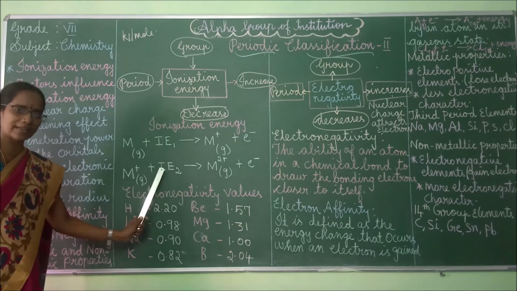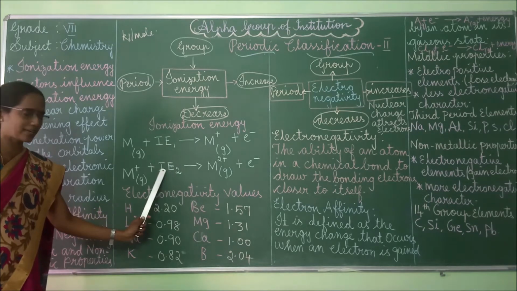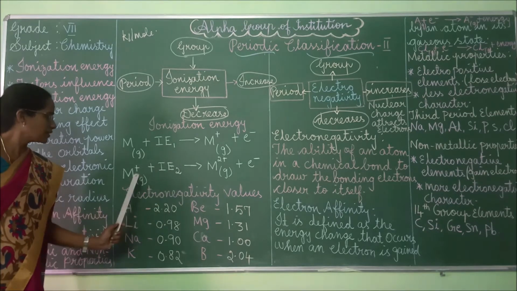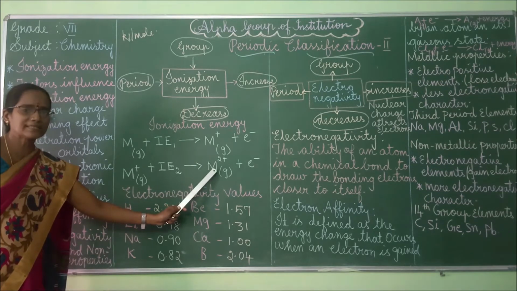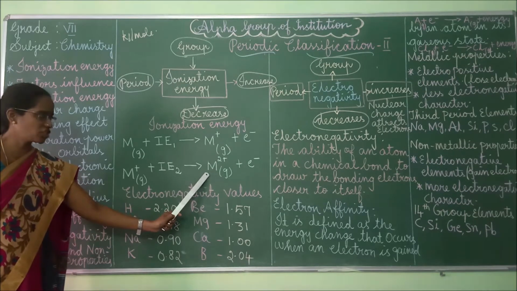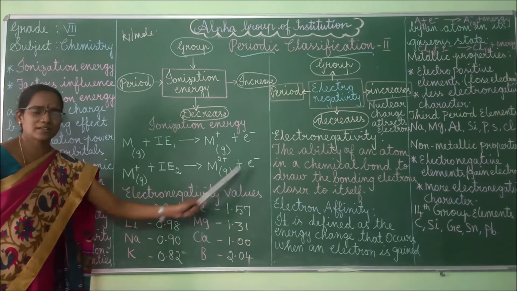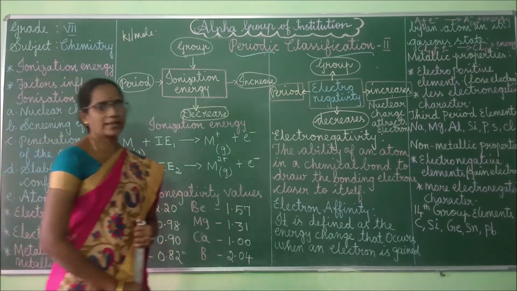This one is the second ionization energy, and this one is the first ionization energy. It gives this metallic ion, that is, this metallic atom or element turns into a positively charged ion, here 2 plus, because of the second ionization energy, plus the electron removed here. Okay, so this is the second ionization energy.